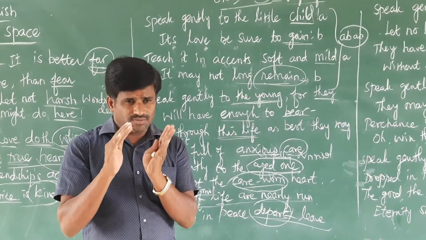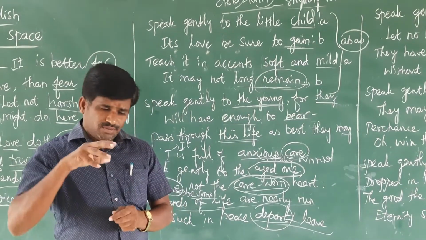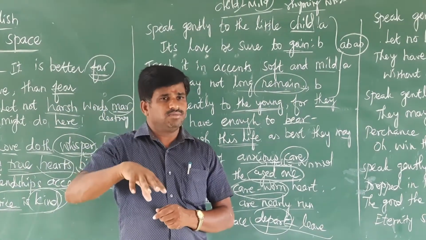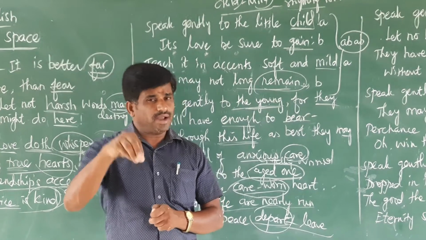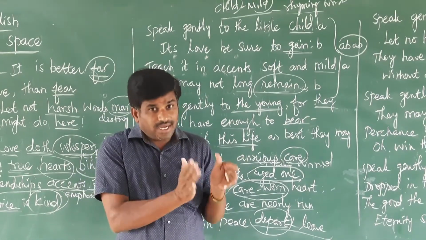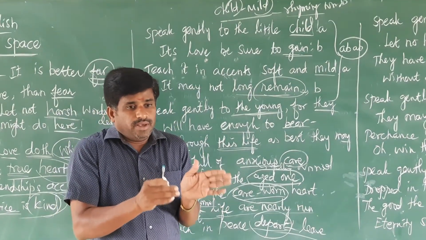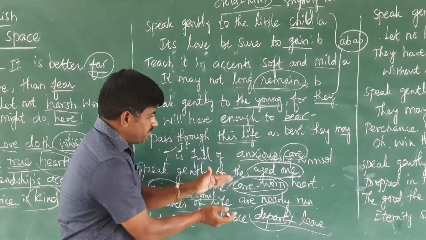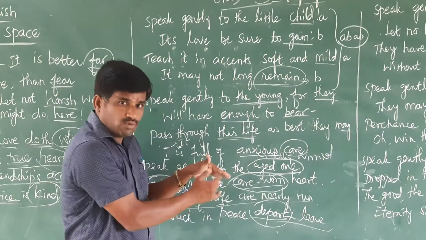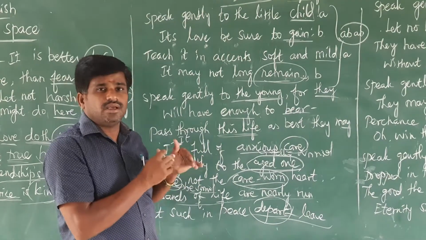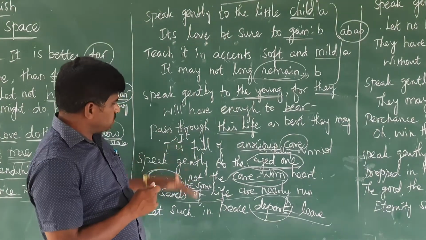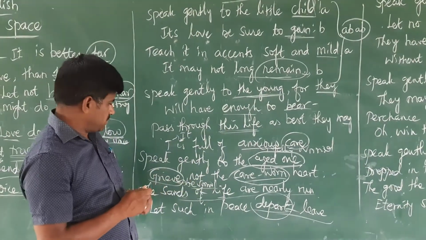We should give some affection towards them. Even if they cause some trouble, we should not find fault. Like how we speak with a child, like that we speak with the aged one. Then only can they feel something good. Understood? So this is what the poet explains in this stanza.